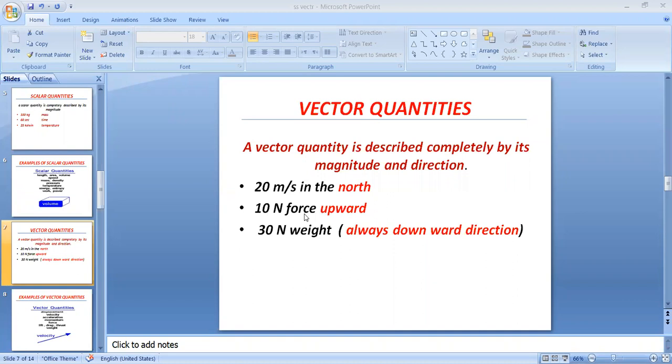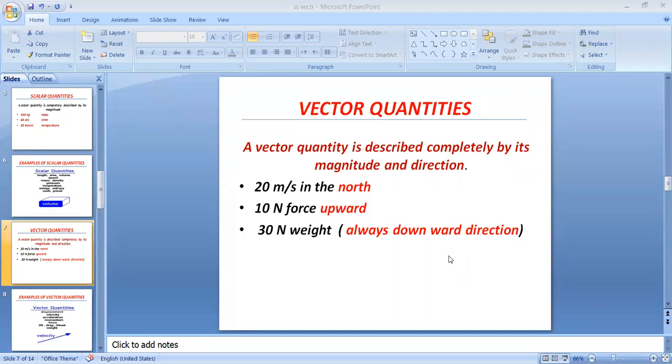Number two example, 10 Newton force upward. It means force is a vector quantity, direction is given. 30 Newton weight. Why is it written over here that always downward direction for weight? Because gravity is pulling us downwards. Very good, well done. Because weight is a kind of force that is pulling you, and its direction is always downward. So if there is written weight, its direction is always in downward direction. Clear? All these quantities are vector quantities having their different directions.